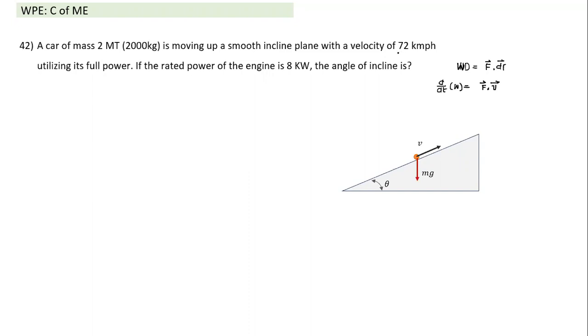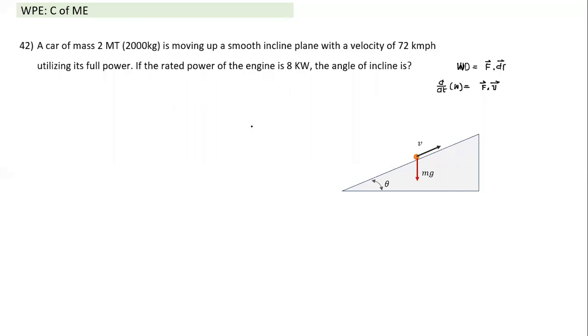If it is moving at a constant velocity, it means the kinetic energy of the car is not changing. If the kinetic energy is not changing, net work done is zero, and net work done each second becomes power. So net power supplied to this car also is zero. Why is that so? If more than one force is doing work, one is doing positive work and the other is doing negative work, and the net has to come to zero.